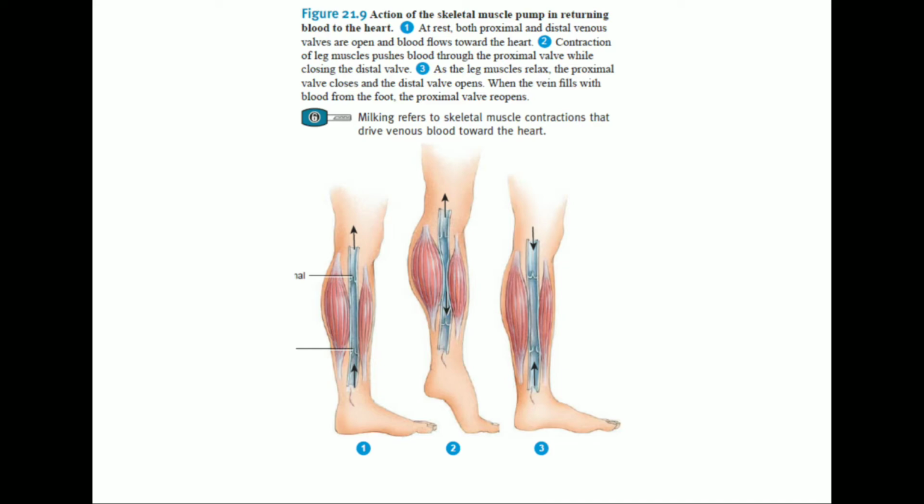Apart from the heart, there are two other mechanisms or pumps which help in the pumping of the blood from the lower part of the body to the heart. Number one is the skeletal muscle pump and number two is the respiratory pump. Both pumps depend on the presence of valves in the veins.